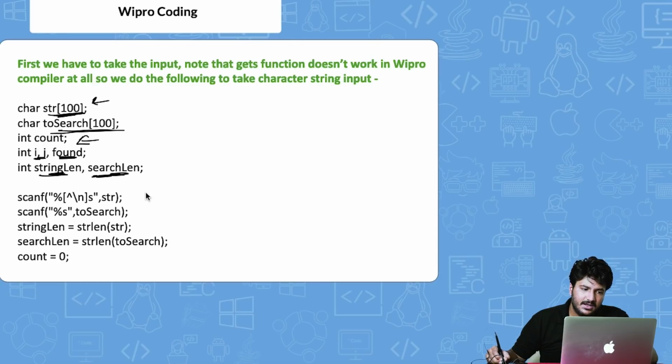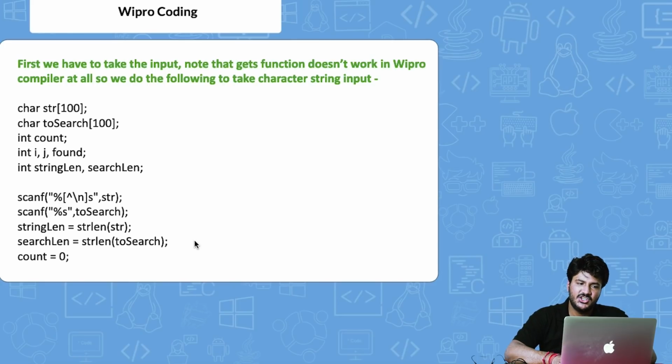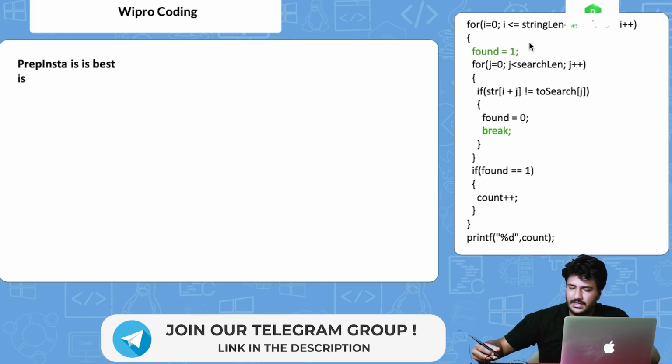Again, as I told you, the gets function does not work in the Wipro compiler, so we are using scanf. Here we are asking them to enter the input string, and here the target string. Then, using the strlen function, we are storing the lengths of the main string and the target string in string len and search len. Then initially we keep the count value as 0. So here we are basically initializing and finding the basic things to start with the program.